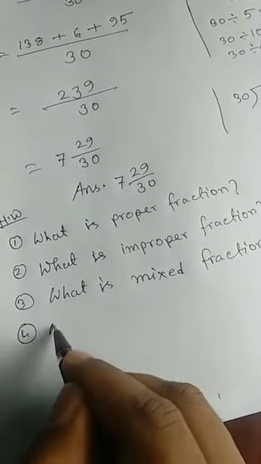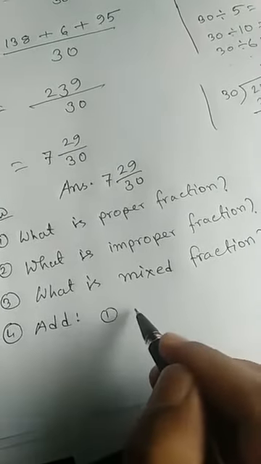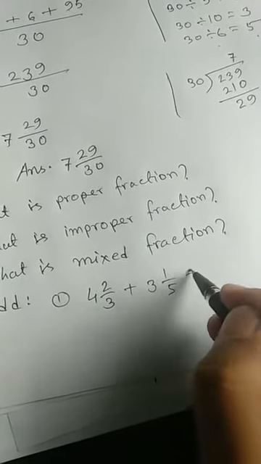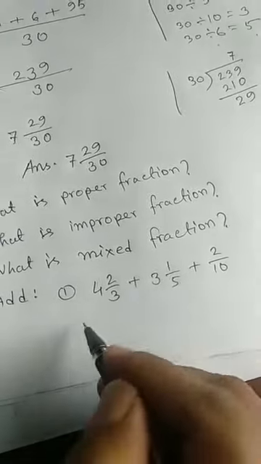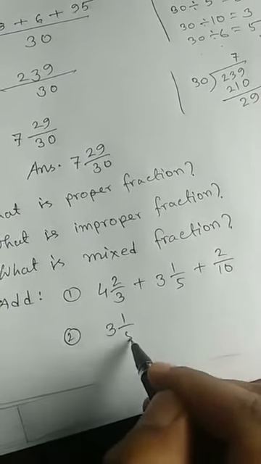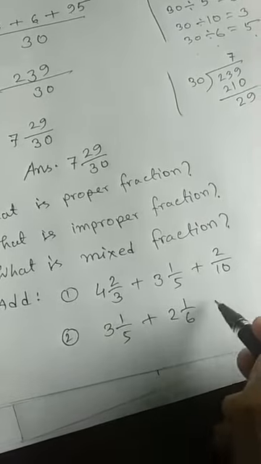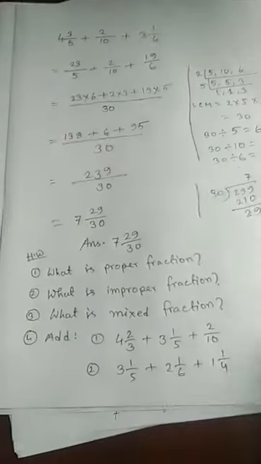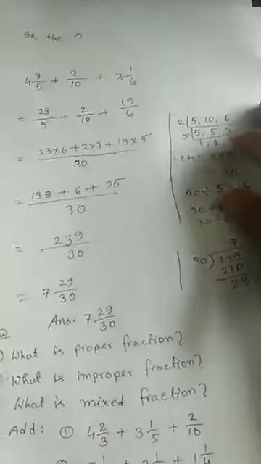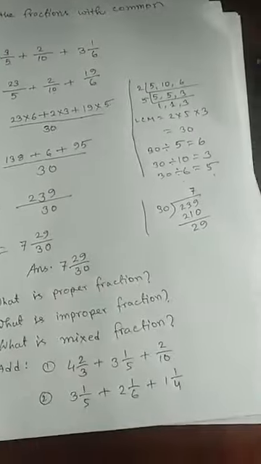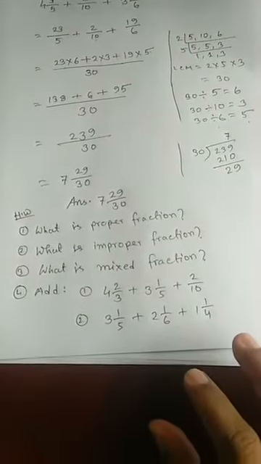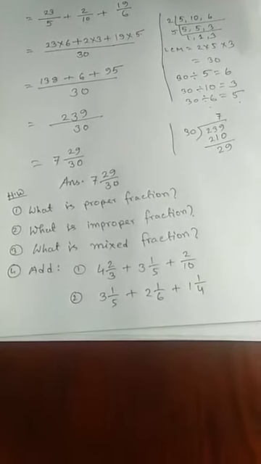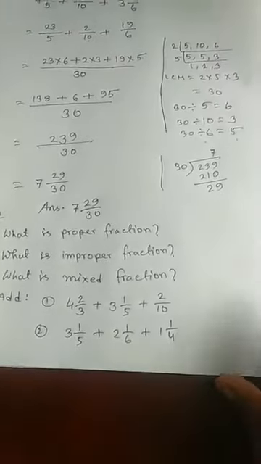And number 4, I am giving a sum. 4 whole 2 by 3 plus 3 whole 1 by 5 plus 2 by 10. Number 2, 3 whole 1 by 5 plus 2 whole 1 by 6 plus 1 whole 1 by 4. Okay, can you see? This one will be your homework: what is proper fraction, what is improper fraction, what is mixed fraction, and add.